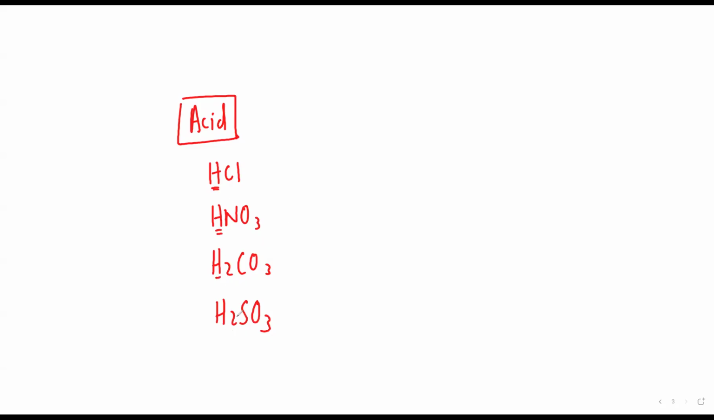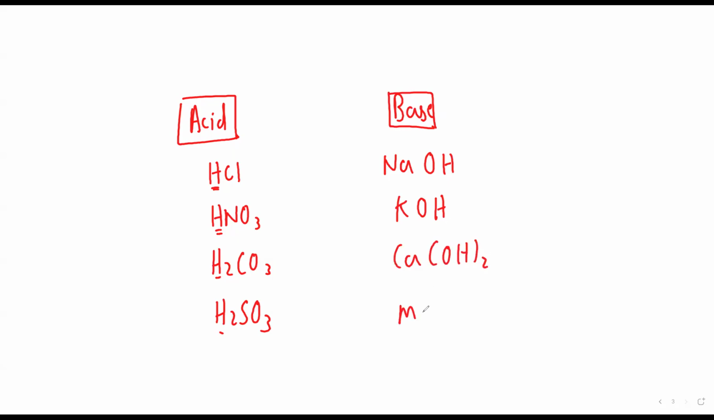Can you see this, beta? These are acids or not? Tell me. Similarly, what are bases? Base means which has OH. So NaOH is a base, KOH is a base, right, beta? Calcium hydroxide is a base, right? Magnesium hydroxide, these are bases. And the base which is soluble in water, we call it alkali. Alkali means any base which is soluble in water.